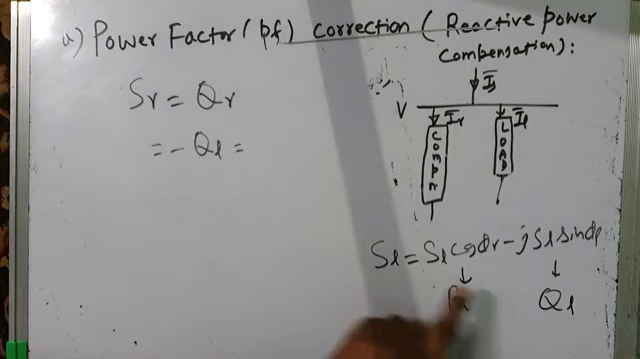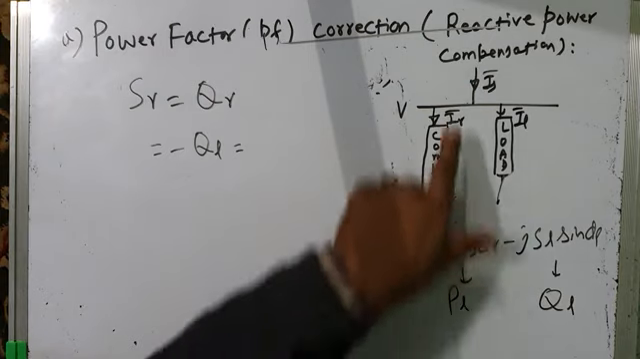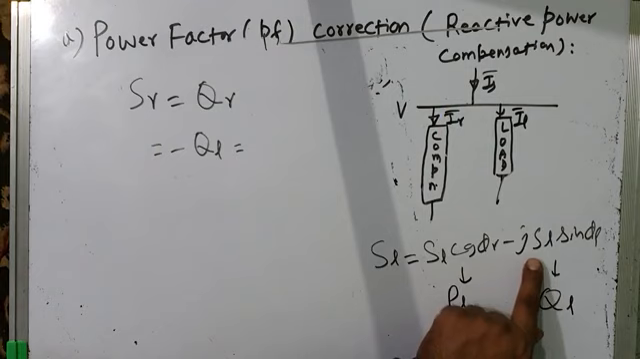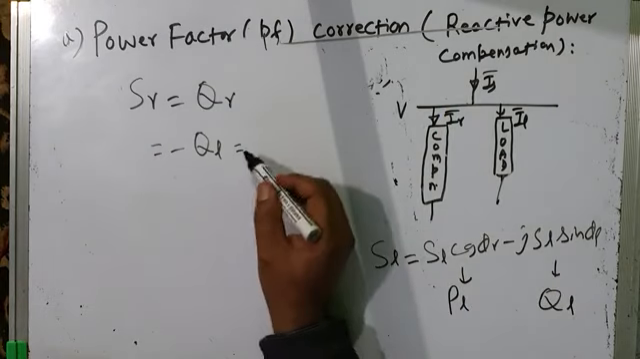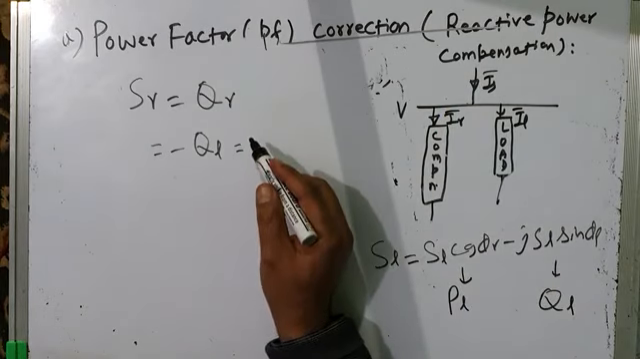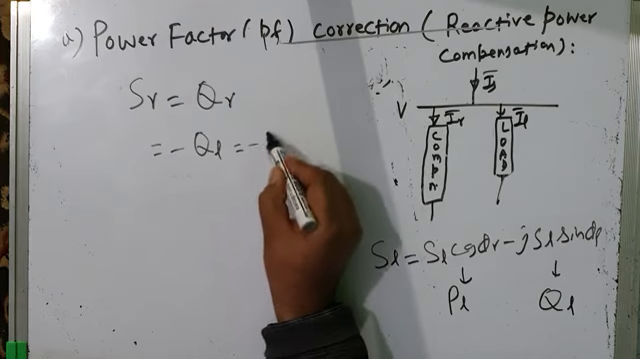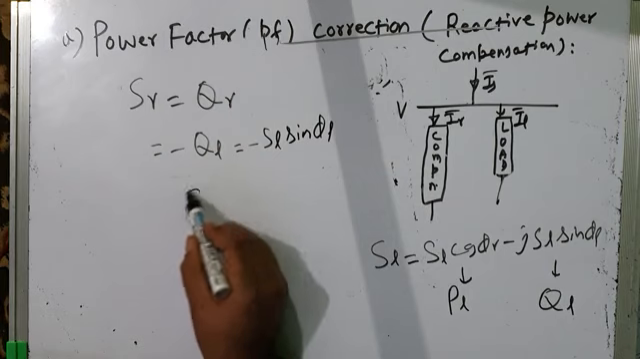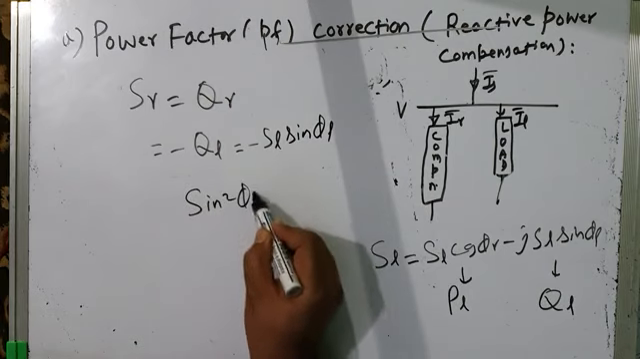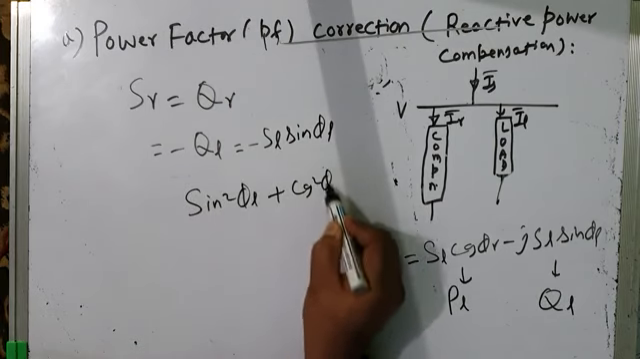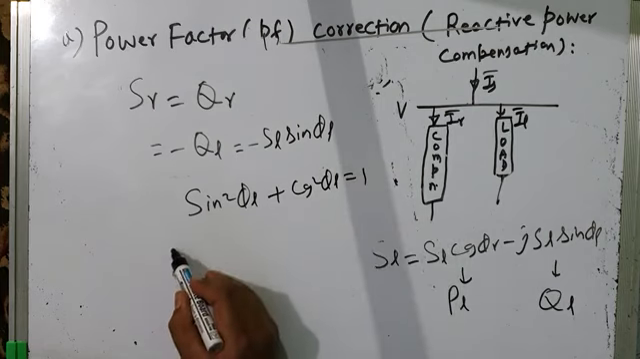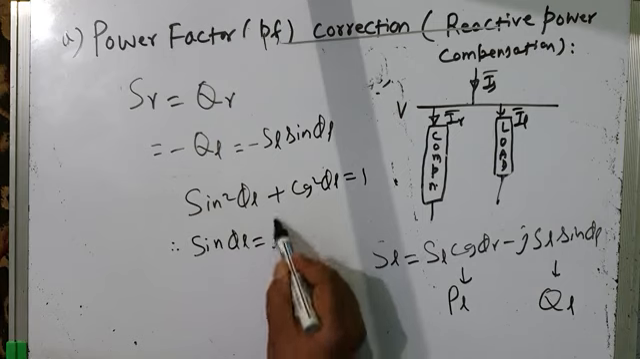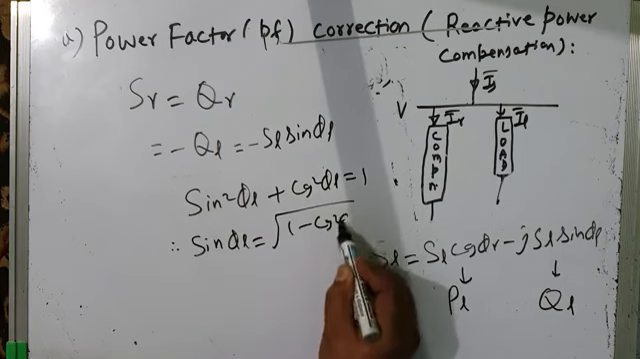So active power will come from the source, reactive power will be supplied by the compensator. And how much reactive power does it have to supply? SL sin phi L. So I will write that it has to supply the reactive power minus SL sin phi L. We already know sin square phi L plus cos square phi L is equal to 1. So therefore what is sin phi L? It will be under root of 1 minus cos square phi L.